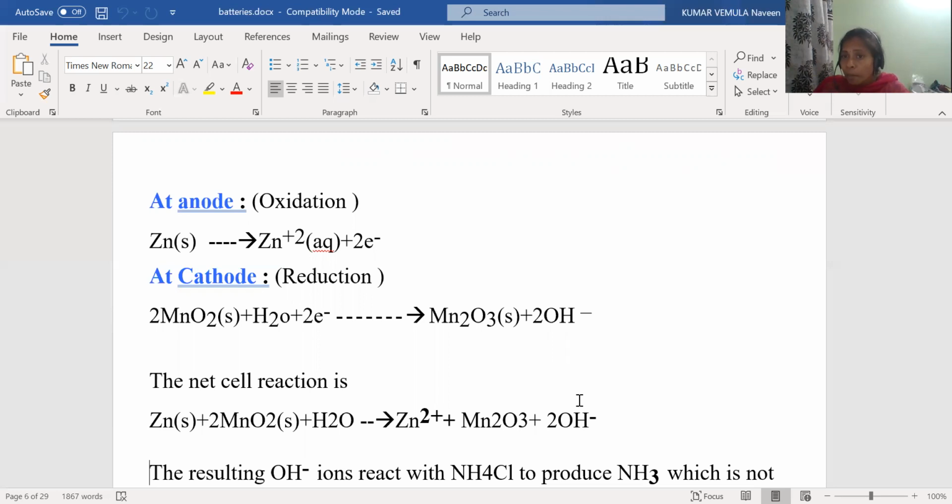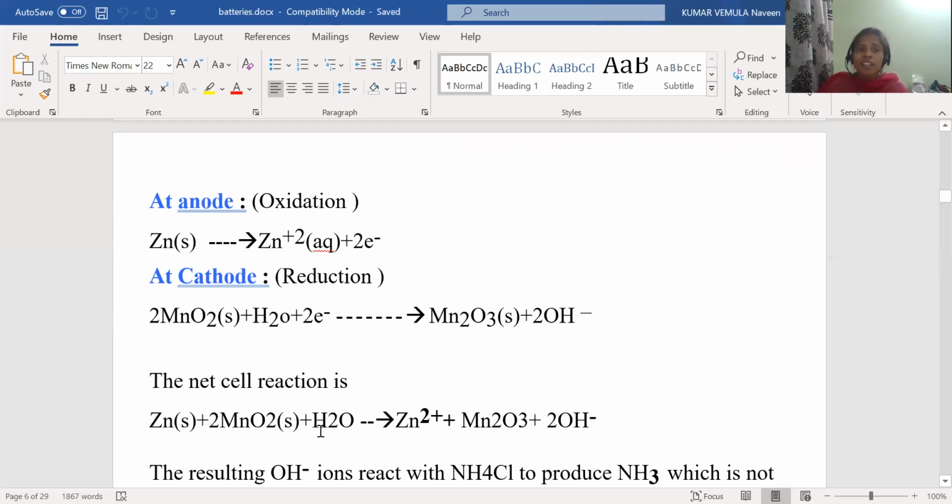I said now carbon is having less reactivity. If reactivity is less, it will not participate in the reaction. Because of that reason only, the graphite rod is surrounded by the manganese dioxide paste. This manganese dioxide will increase the reactivity and will participate in the reaction. Manganese dioxide only will participate in the reaction. So carbon will not participate in the reaction at cathode.